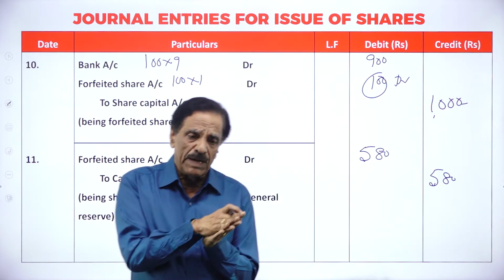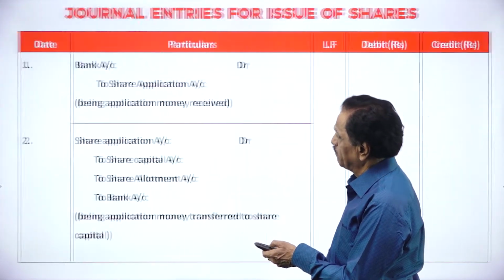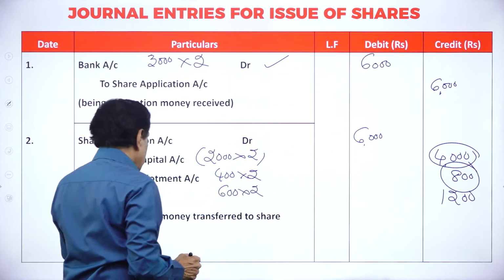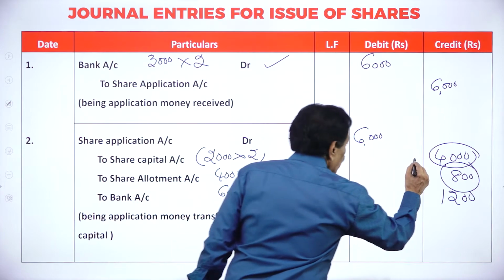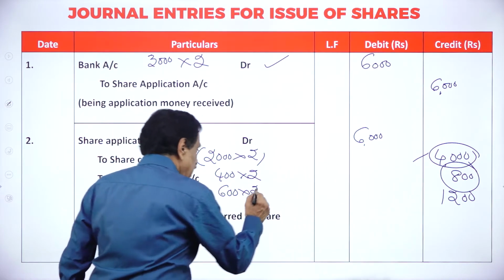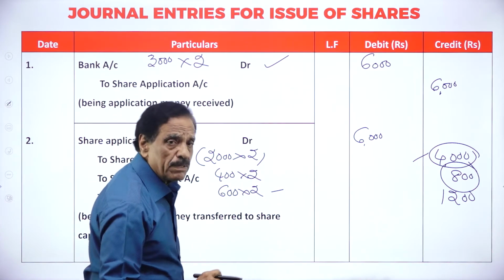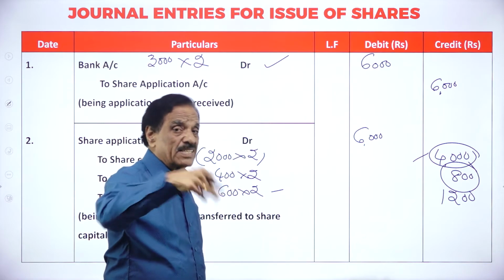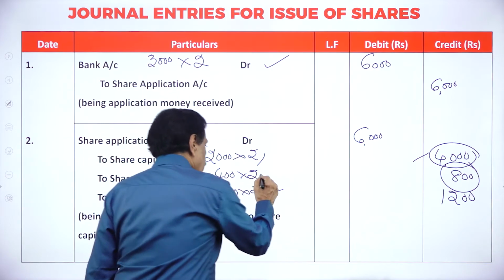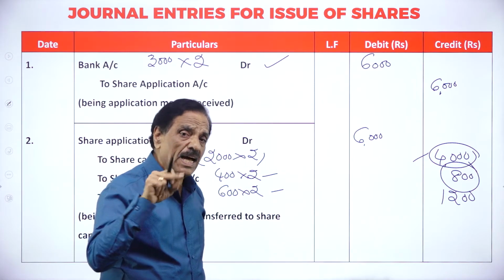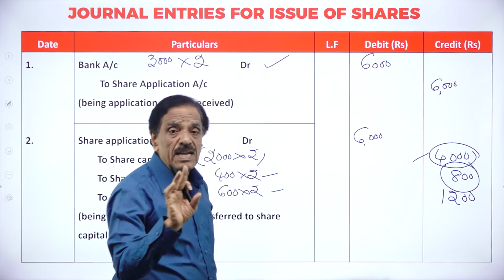Before going to bank account, first entry will go there. Bank account debit 6,000 you have got. Out of 6,000, actually we require only 4,000. How much excess application money is rejected? 600 into 2, we paid back. Then you got 400 that is not returned, that is adjusted to allotment. How much already credited to allotment account? 800. When you are paying the allotment money, they have to pay 800 less.